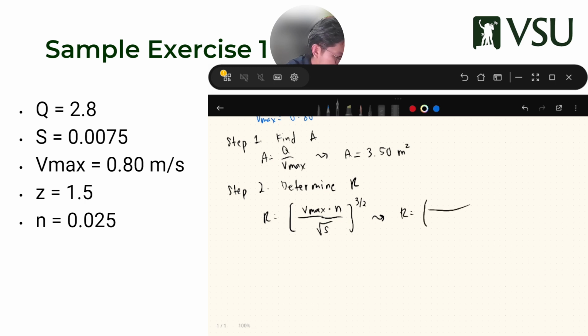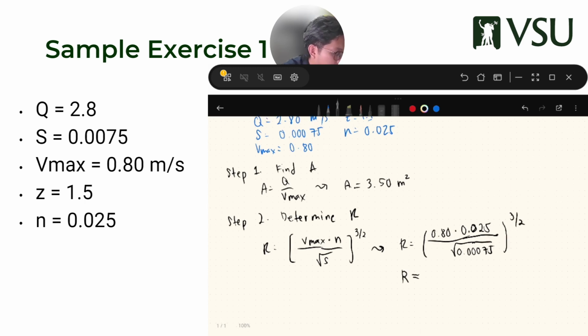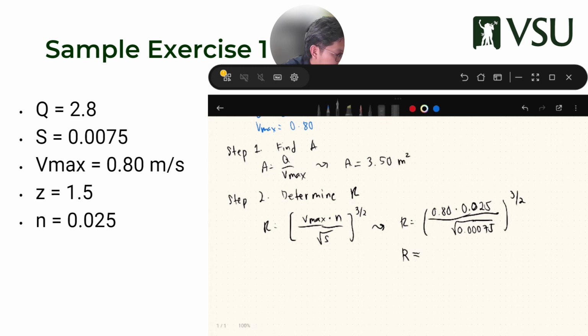What's your Vmax? 0.8. What's your N? 0.25. Square root of 0.00075, to the 3 over 2. So that gives me an R with an approximate value of 0.6241 something. Then I'll save this in my A.